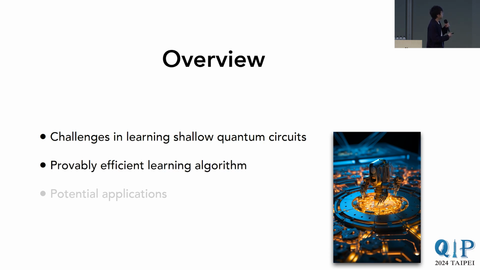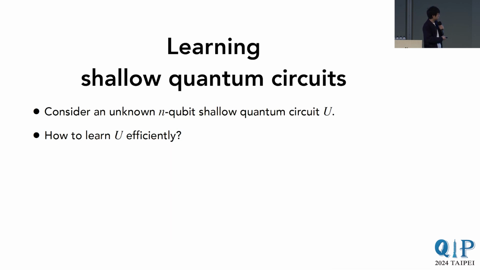So I would now go into presenting our provably efficient learning algorithm that allows one to learn arbitrary shallow quantum circuits. Let's say there's a ground truth unitary that we would like to learn about. This is a unitary U over n qubits generated by a shallow quantum circuit. We want to learn this unitary in the sense that we want it to have certain behavior. In classical learning theory, we often have a sample of data that says, for this input, I want this output, and for that input, I want that output. How can we learn a circuit that produces this?